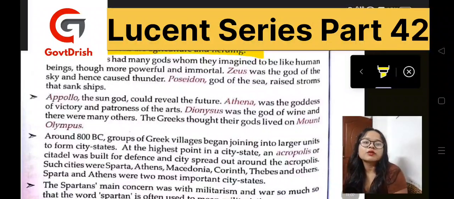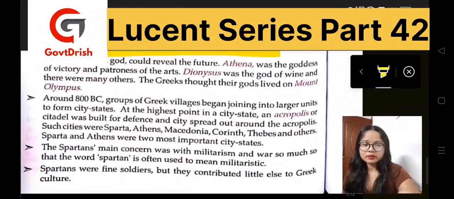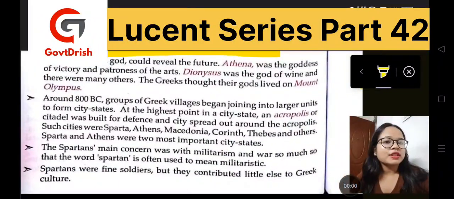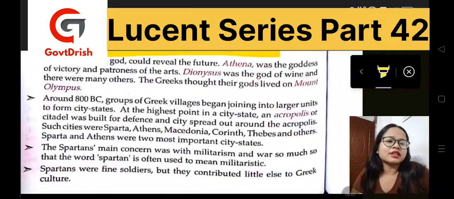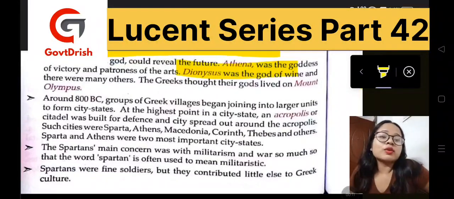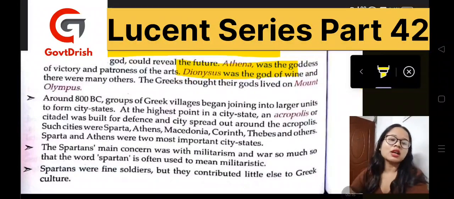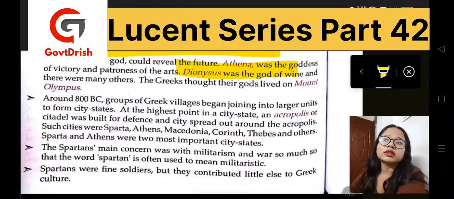Poseidon was the god of the sea and raised storms that sank ships. This was their belief. They also had a sun god, and there was a saying that he could reveal the future. Then they had Athena, who was the goddess of victory and patroness of the arts. They also had another god named Dionysus, who was the god of wine, and there were many others. There were innumerable gods at that time. Even there was a thought among them that their gods used to live on Mount Olympus.